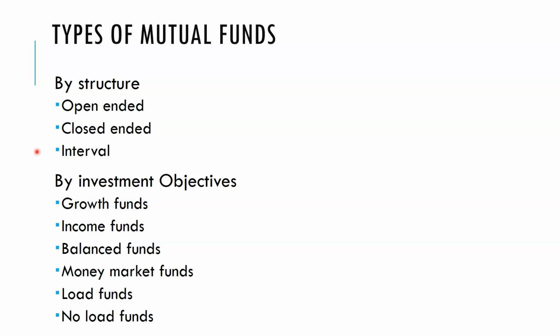Income funds: the major portion of the fund is invested into fixed income bearing securities. It means up to 80% of the fund is invested into debentures. The income we receive from debentures is given back to the investors under the income funds. A balanced fund is a hybrid fund, a combination of debt and equity. For example, up to a maximum of 40% in equity, 40% in debentures, and 20% invested into the money market. We call it a balanced fund.